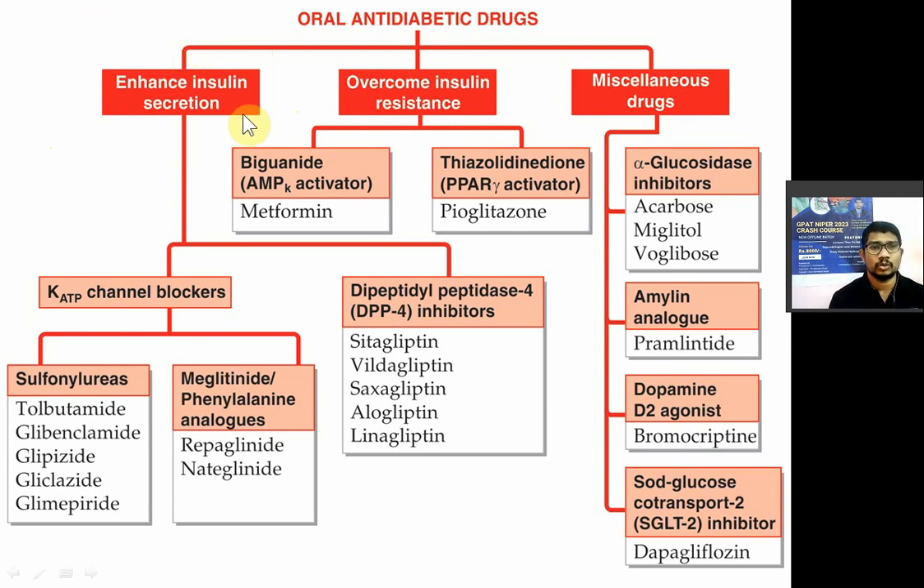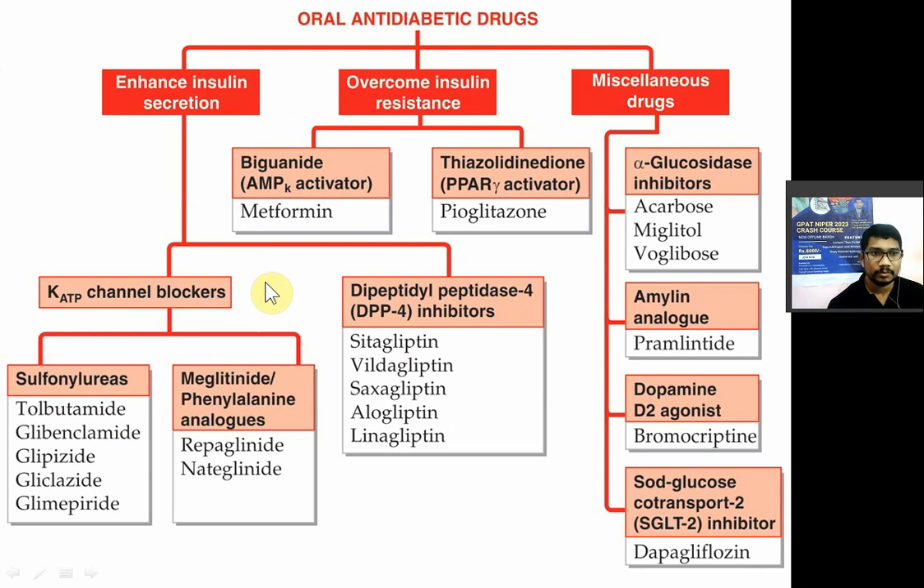First class is nothing but those drugs which increase the insulin secretion. अभी ये ड्रग क्या करेंगे, ये इंसुलिन का secretion बढ़ाएंगे. So in that you have two subclasses. First one is the KATP channel blockers, ATP sensitive potassium channel blockers, and second class is dipeptidyl peptidase 4 inhibitors.